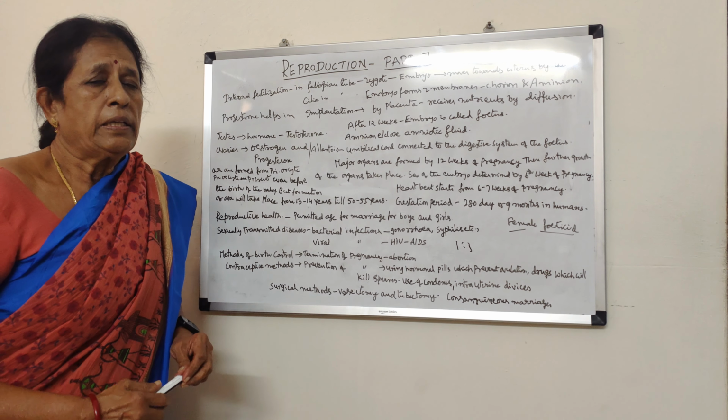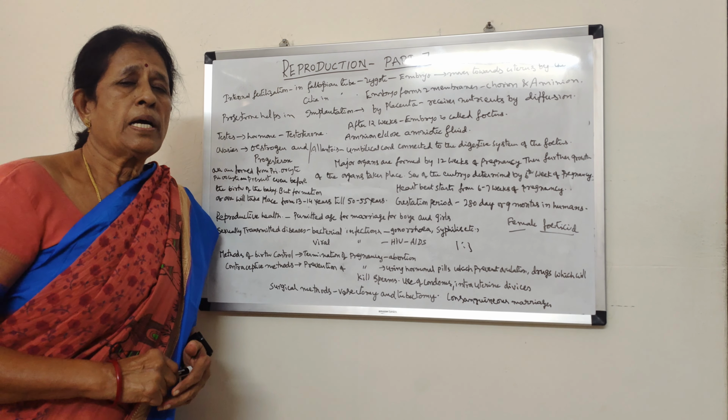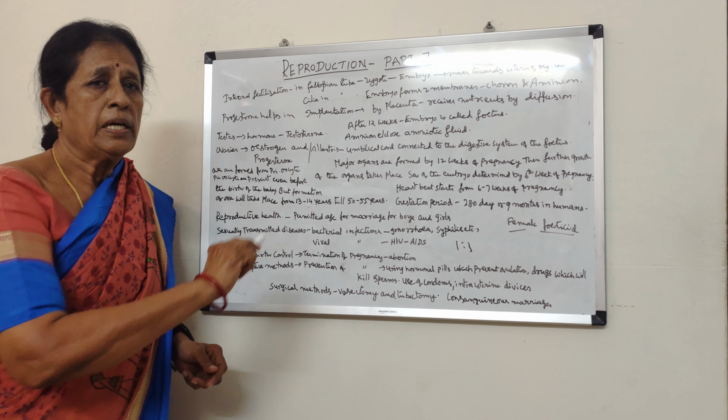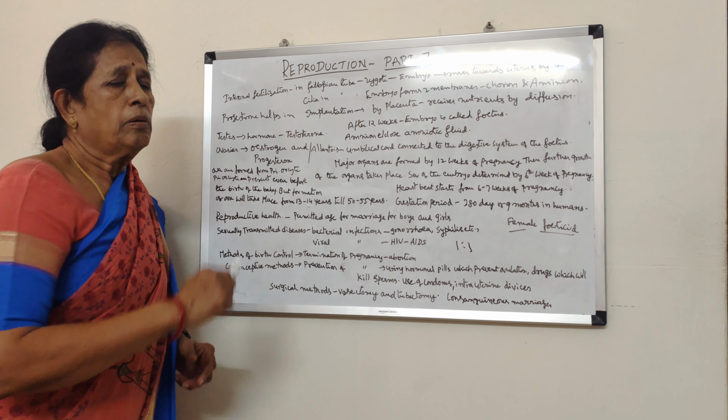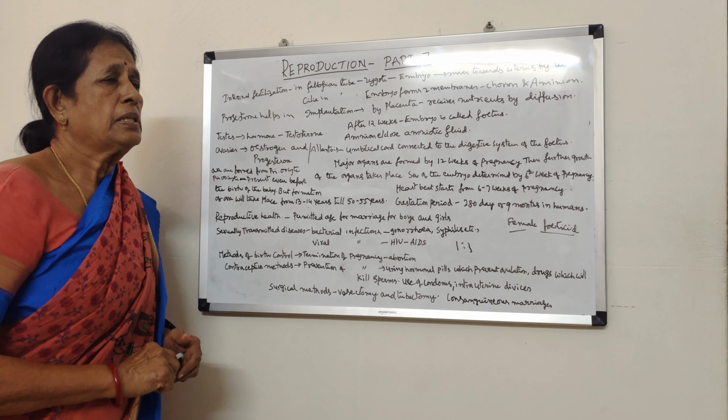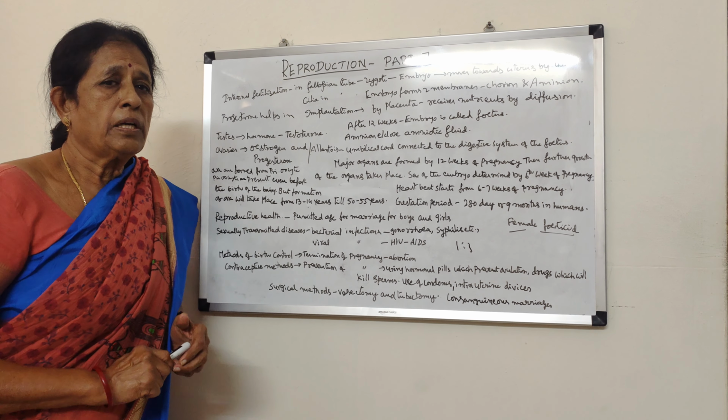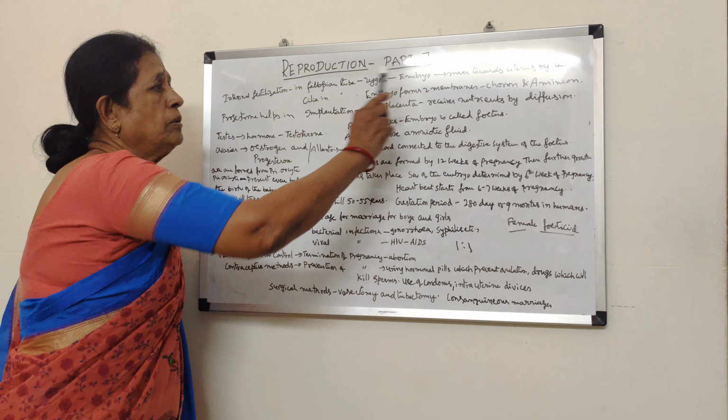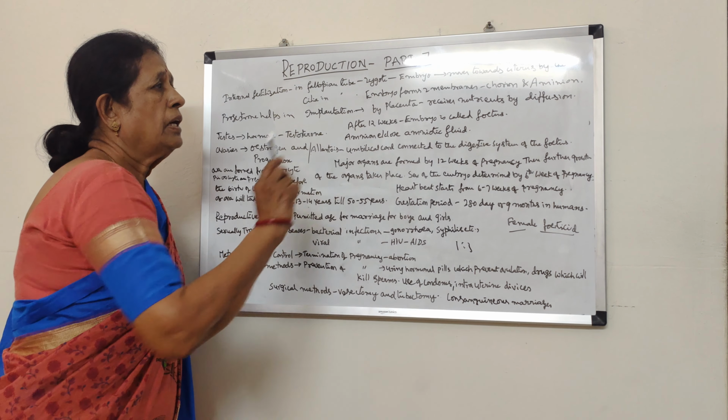And so the walls become thick because the uterus has to bear the increasing size of the embryo. The embryo gradually moves towards the uterus and settles down in the uterus. How? This embryo has two membranes, chorion and amnion.